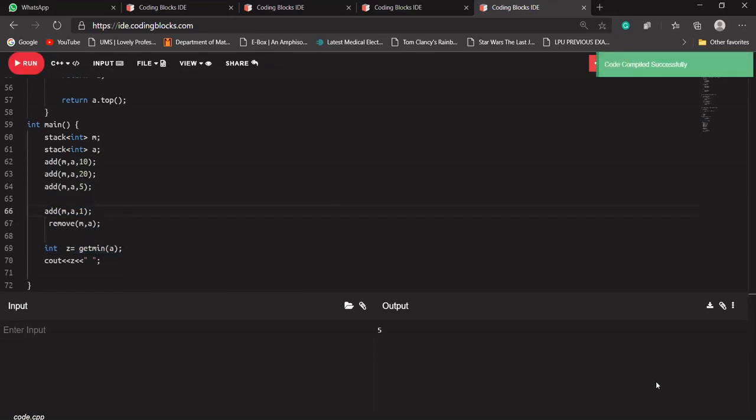So I hope now you are clear with the concepts, meaning all the three functions that we have made here: get minimum, add, remove. Is that clear?